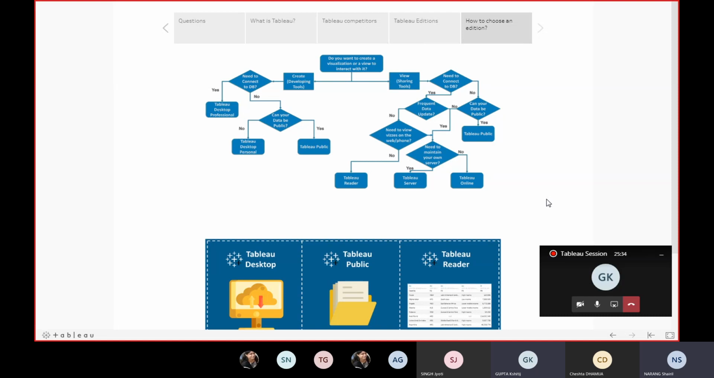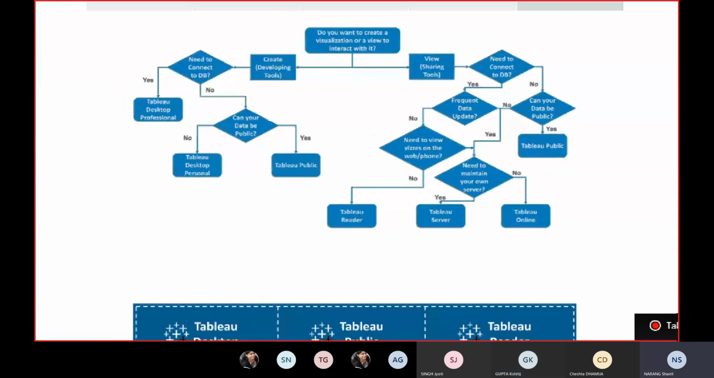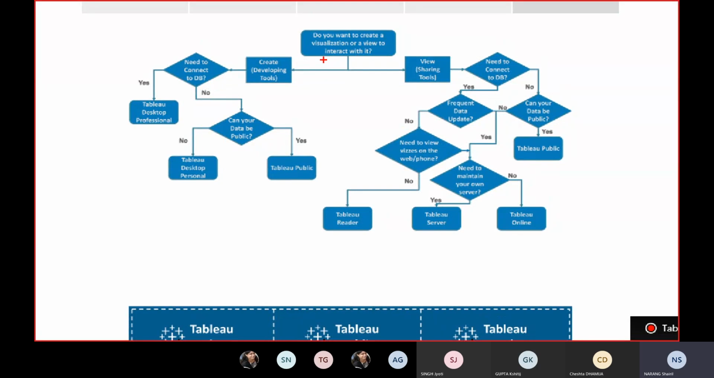No problem, Shail. These are a small set of questions. You can read them out. Yeah. So the first question that I would be looking at is, do you want to create the visualization or view to interact with it? And if yes or no, on the basis of that, you want to create a developing tool or not. Let's just focus on the reader itself, right? This one here. If I focus on the reader, do you want to create the visualization? Yes. Do you want to view the sharing tool?